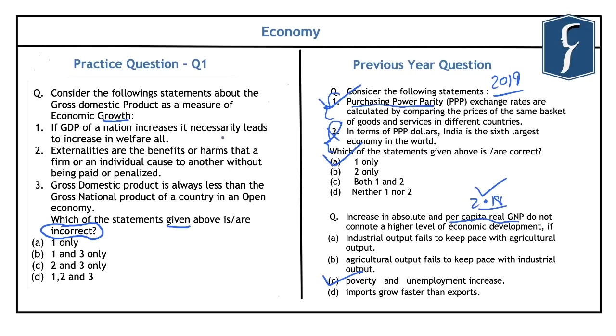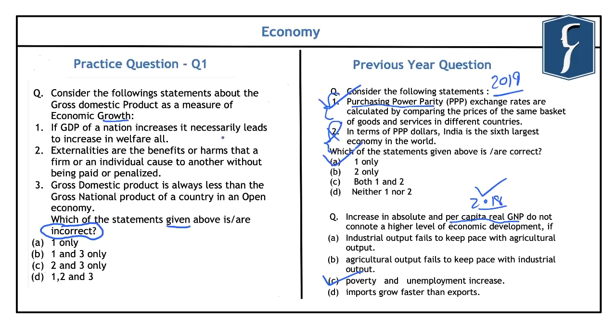Now regarding the first statement, you will find that this is one of the biggest criticisms of using gross domestic product as a measure of economic growth, because this does not take into account the welfare of all the sections of the society. And there are chances that even if the GDP of a nation is increasing, it might not lead to welfare of all the sections of the society. And this is because the wealth can get concentrated in hands of limited people or limited number of firms. And we already know that globally the problem of inequality is rising because of concentration of wealth in the hands of few people and few companies.